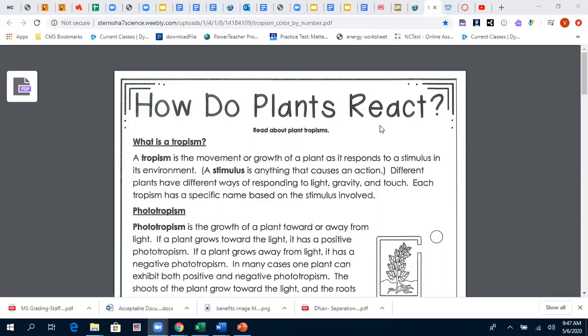Now, what does the word stimulus mean? So here you can see stimulus. Stimulus is nothing but the cause of an action. So why is it moving? It is moving because it needs more light. So it is moving in the direction of light, stimulus.